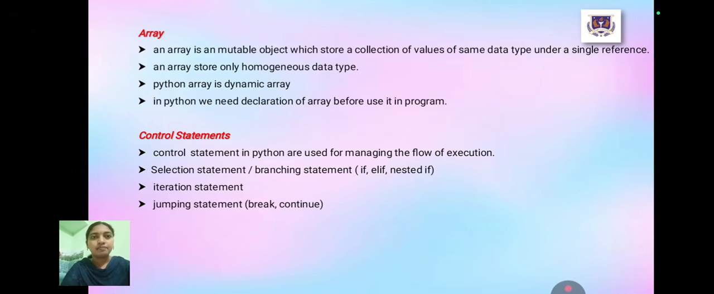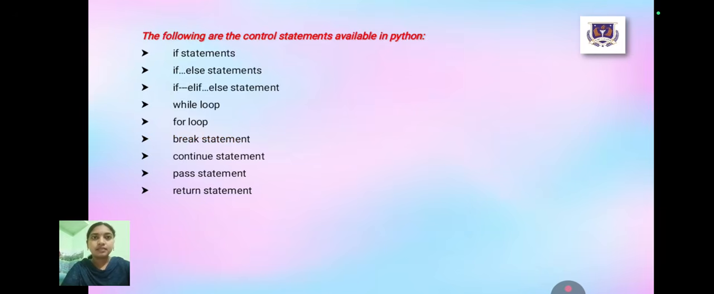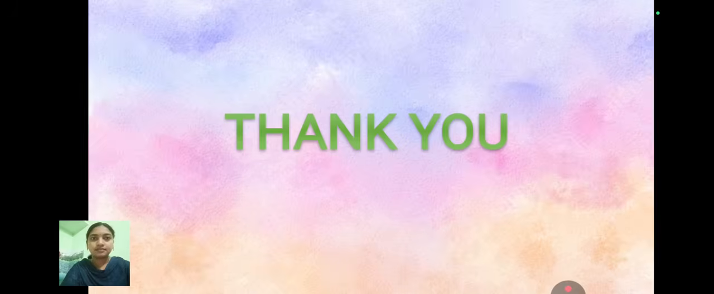Control statements. Control statements in Python are used for managing the flow of execution. Selection, branching statement, iteration statement, jumping statement. The following are the control statements available in Python: if, if else, while loop, for loop, break statement, continue, pass statement, return statement. Thank you.